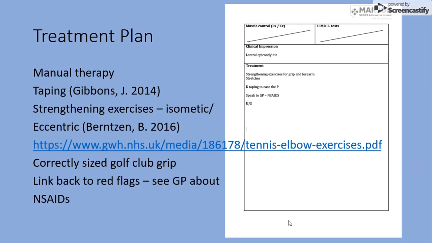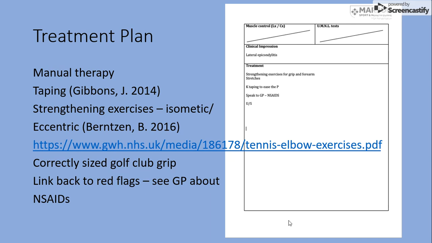Treatment plan. Our clinical impression is that the patient is suffering from lateral epicondylitis. The treatment plan was to include performing manual therapy, such as transverse frictions, soft tissue massage, kinesiology taping to ease the pain, as well as the psychological benefits it holds. We also decided to prescribe stretches and strengthening exercises.